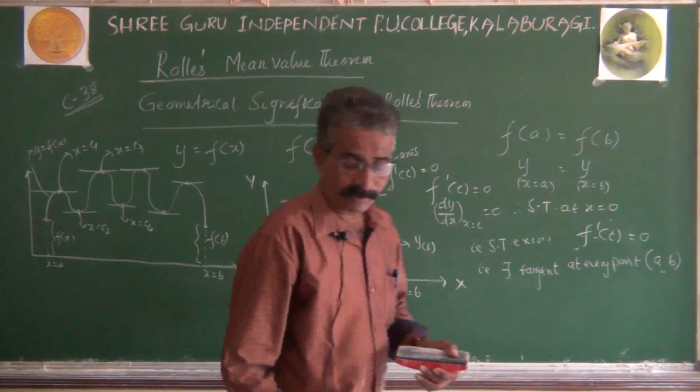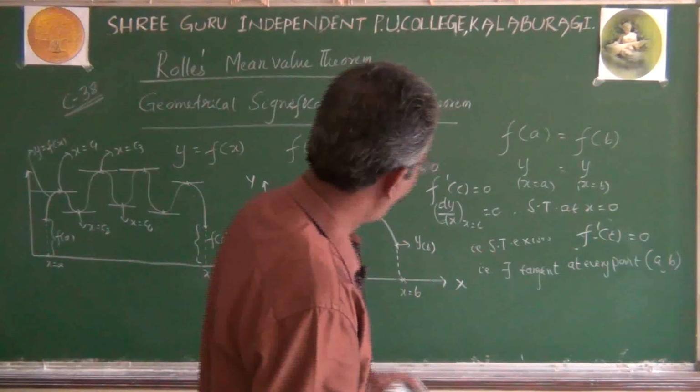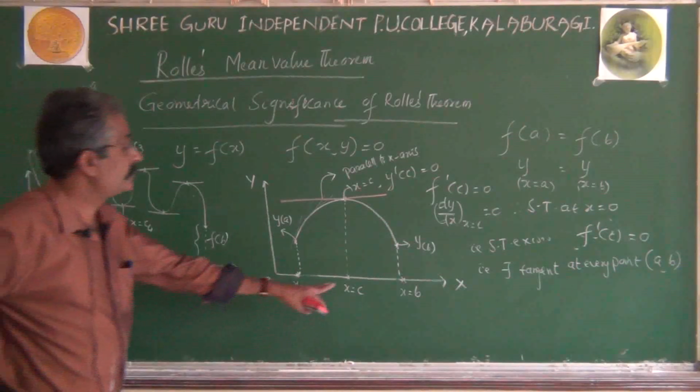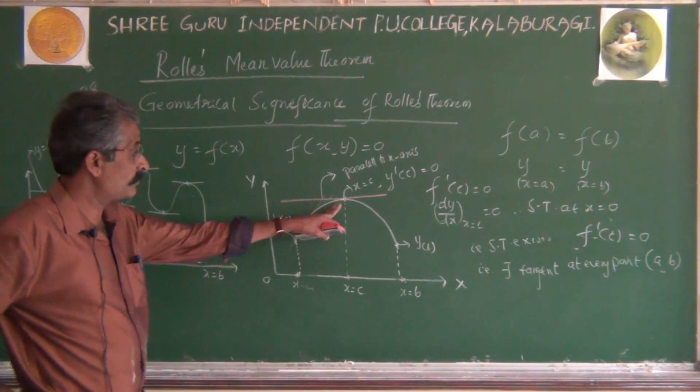Let's see problems concerned with Rolle's theorem. And if you want, you can draw this graph for your understanding sake. Here x equal to c satisfies Rolle's theorem.